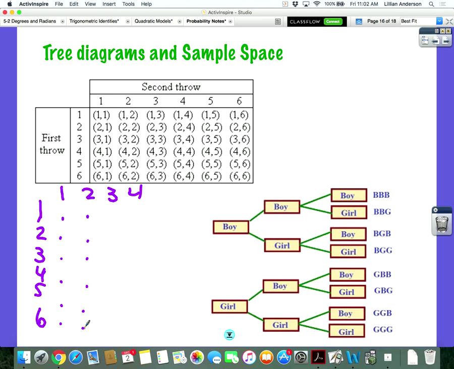Okay, say you have a group of people that you're trying to pick for a committee. You have boys and girls. You have a probability that you pick a boy and a probability that you pick a girl. Once you pick them, you still have to pick 3 more. So this is an example of picking 3 boys, 2 boys and a girl, a boy, a girl, then a boy, and so on and so forth. These are your different outcomes. Again, tree diagrams are another way to represent a set of information.